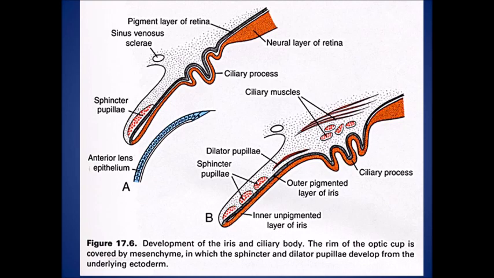The stroma of the iris and ciliary body develops from neural crest cells that migrate into the area. Within the stroma, the sphincter pupillae and dilator pupillae muscles develop from optic cup neuroectoderm. In contrast, the ciliary muscle is derived from the overlying mesenchyme.